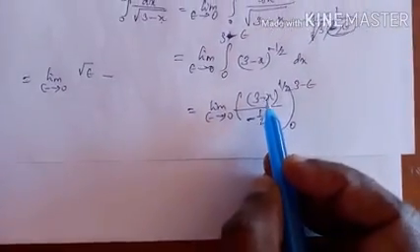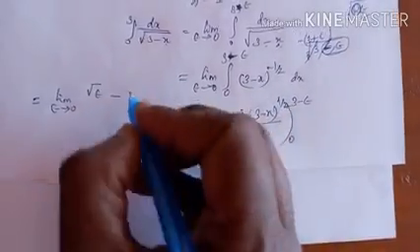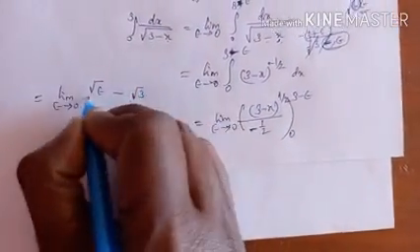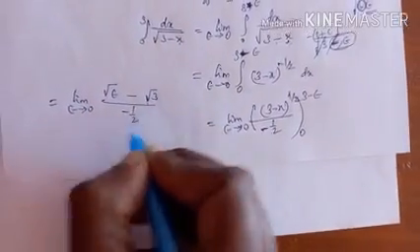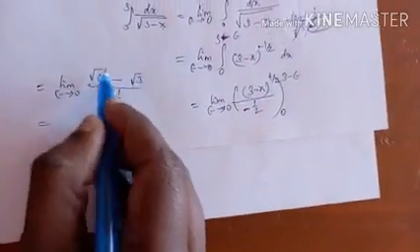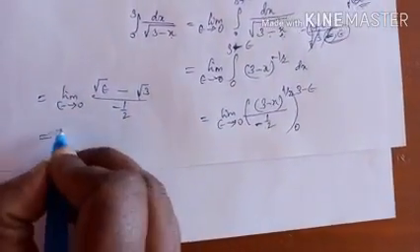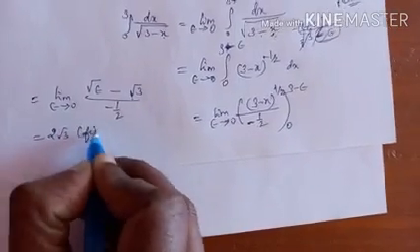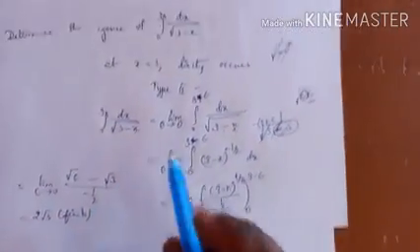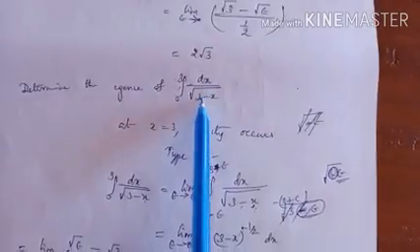When you substitute the lower limit 0, it is 3 power 1 by 2, which is root 3, whole power minus 1 by 2. When epsilon tends to 0, this term will become 0, minus root 3 by minus 1 by 2, which is 2 root 3, a finite answer. When the answer is finite, the given integral converges.